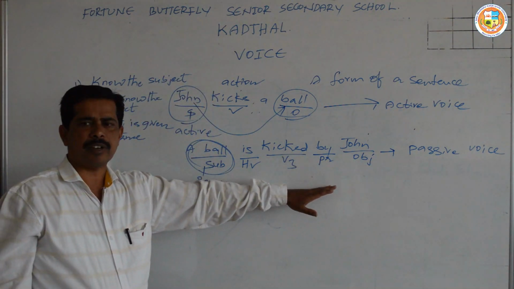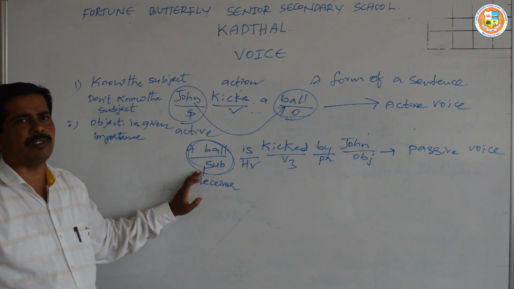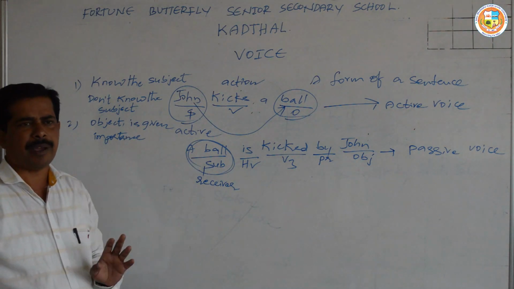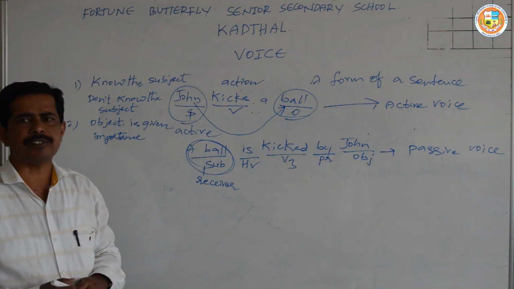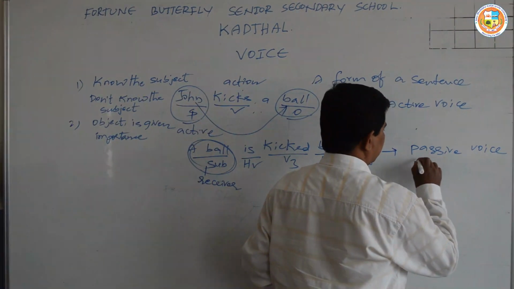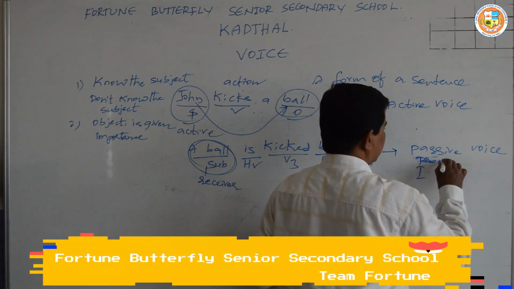So how can a student understand what sort of helping verb to be used and how the change of pronoun takes place? Whenever we change a sentence from active to passive, the change of pronouns needs to be observed. Let me tell you the change of pronouns.